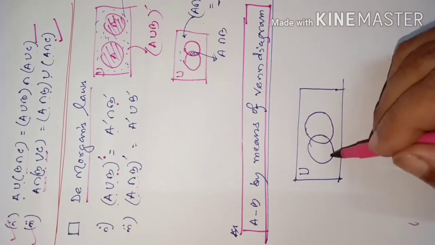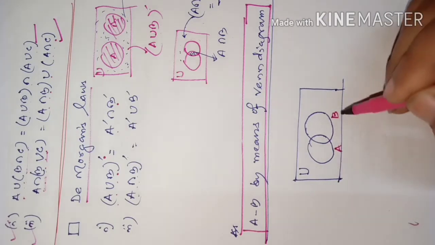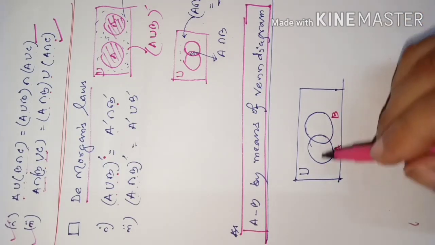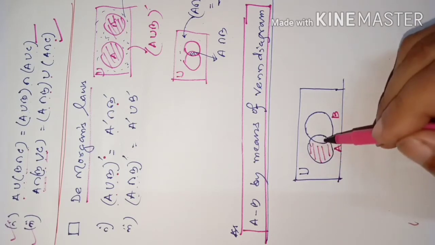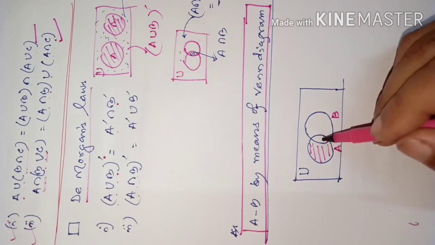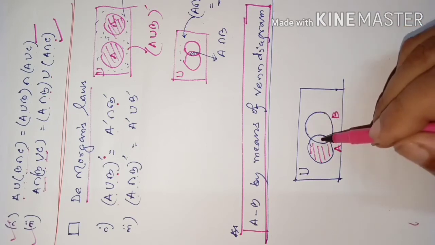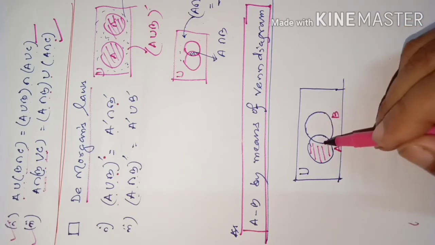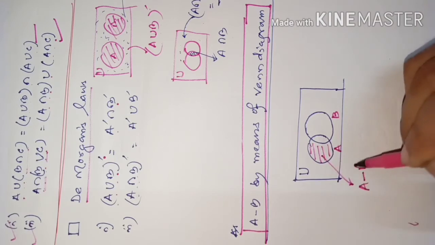If this is A, this whole set is A. Okay. This set is B. Then A minus B means this part. It means the portion of A which is covered by B, B is covering like this. So this portion is also covered by B. Then that portion you have to leave. This part is A minus B.